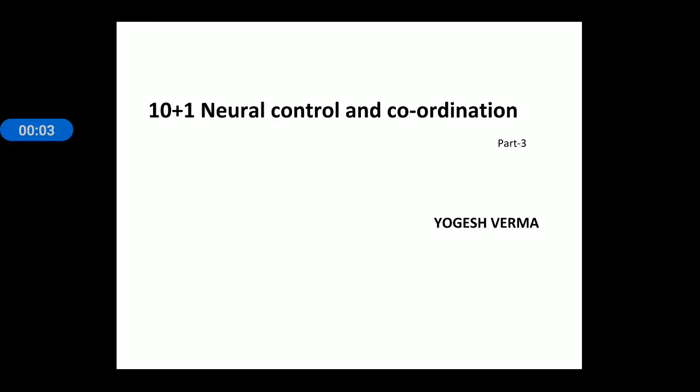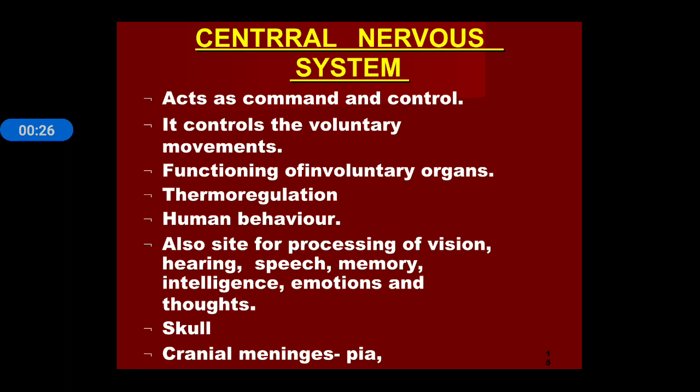Yes, good morning, students. Today we are going to start our next part of the chapter Neural Control and Coordination, Plus One class. In the previous part 1 and part 2, it was discussed the definition of control and coordination and the structure of neuron, and now we start with the central nervous system.